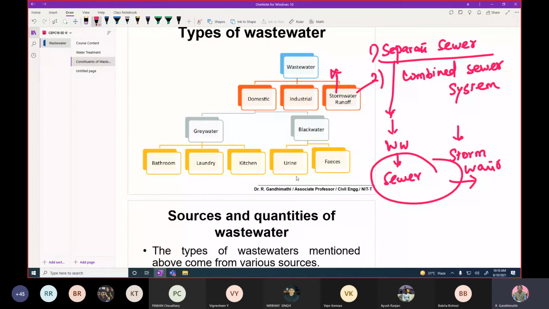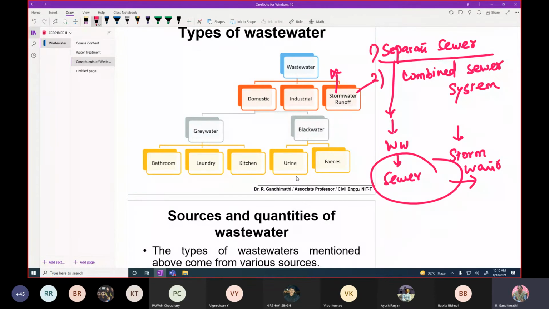Then, in most of the places we have a combined sewer system. We don't have two sewers, one for sewage and another for the stormwater. We have a combined sewer system. Therefore, it carries both domestic wastewater and stormwater together.